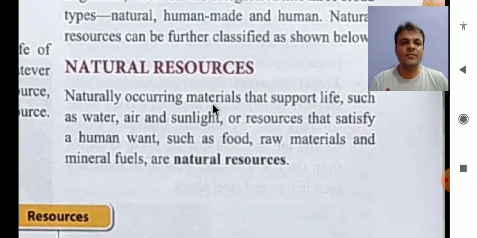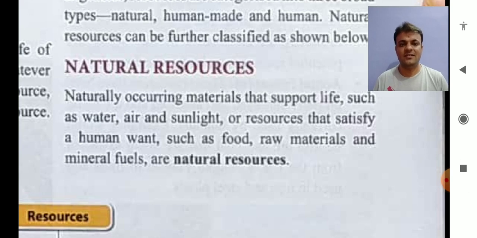Naturally occurring materials that support life, such as water, air and sunlight, or resources that satisfy a human want, that is needs, such as food, raw materials and mineral fuels, are natural resources. So this is the basic definition of natural resources. The word natural comes from nature, that you all know, right? So natural resources means resources that are fetched from nature.